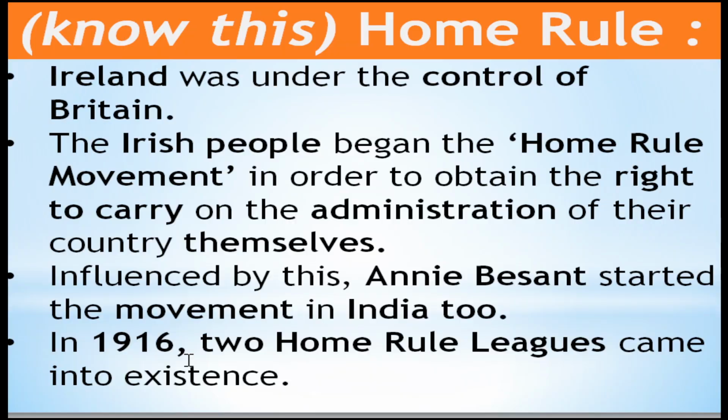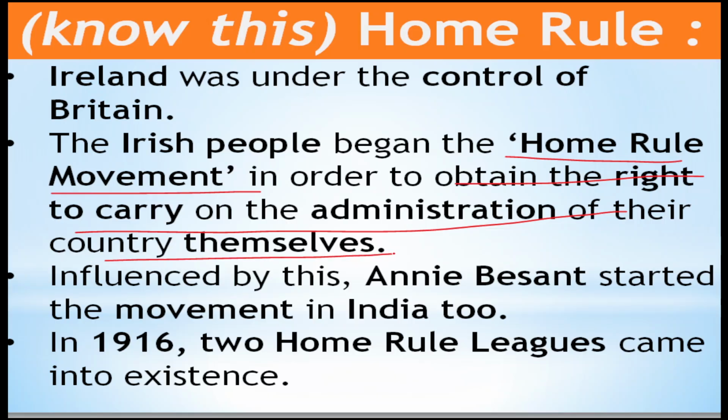You should know that Ireland was under the control of Britain. You know that Ireland is very next to England in Europe. So it was under the control of the Britishers. So the Irish people began a home rule movement. Home rule movement means what? To obtain the right to carry on the administration of their country themselves. Okay. Annie Besant was also inspired by this movement, and she started the movement in India. Okay, that home rule movement was in the year 1916.